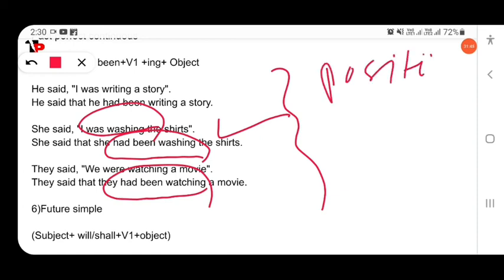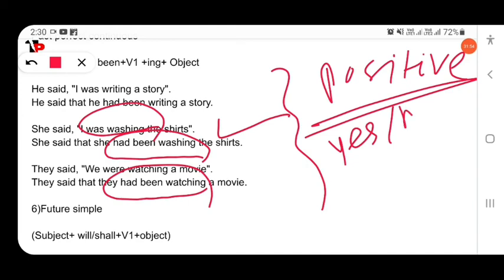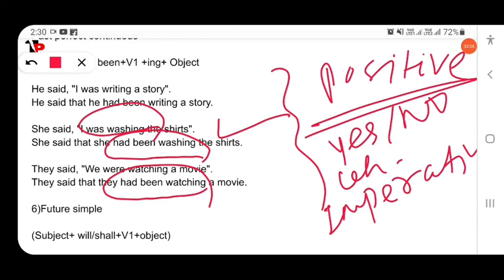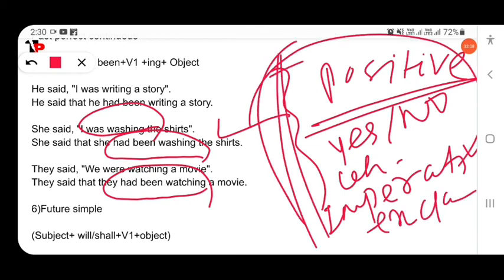So these are all the structures of positive, affirmative sentences. We will learn in the next class, and we will discuss in detail about yes/no questions, then WH questions, then imperative sentences, then exclamatory sentences. We will discuss all these in detail. So you have to just remember all these primary things.